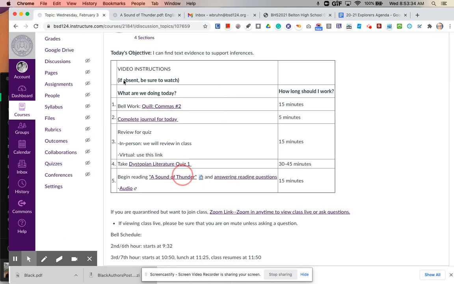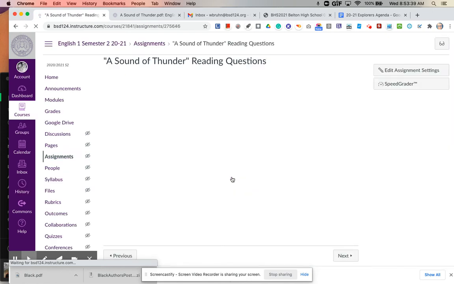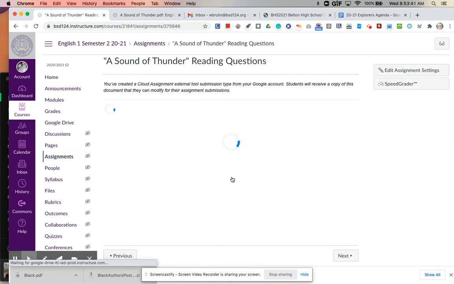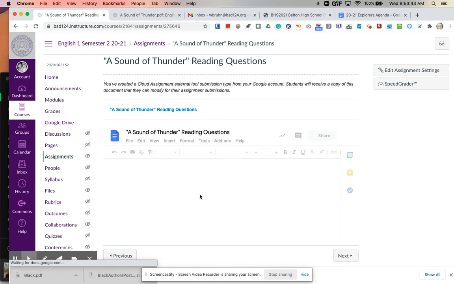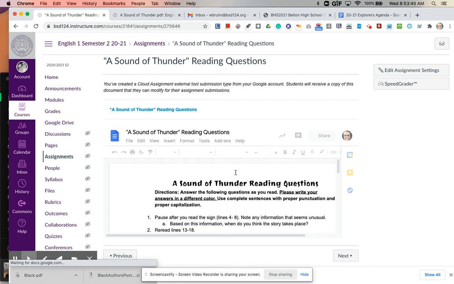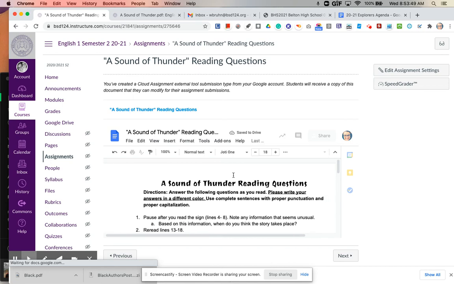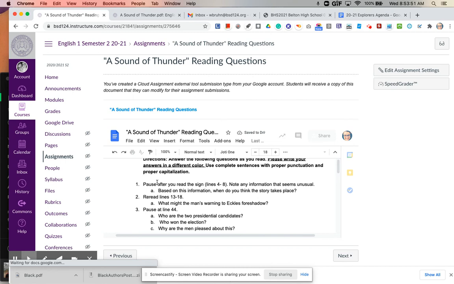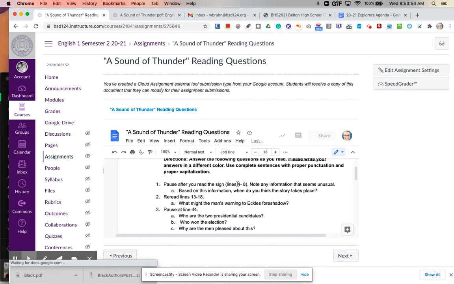And then the questions. The questions are really guided reading questions, so you need to notice where it tells you to stop and start, because sometimes it will ask you to make a prediction, sometimes it'll be referring to a very specific thing. So you can see here, in the first question, pause after you read the sign in lines 4 through 8. Note any information that seems unusual, and then your question is, based on this information, when do you think the story takes place?